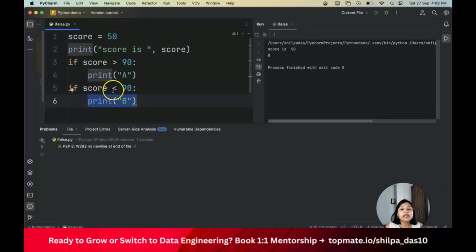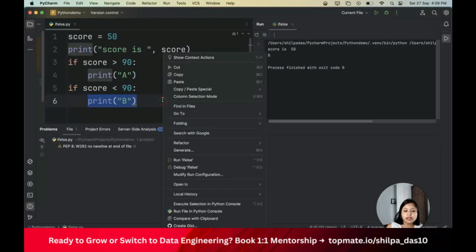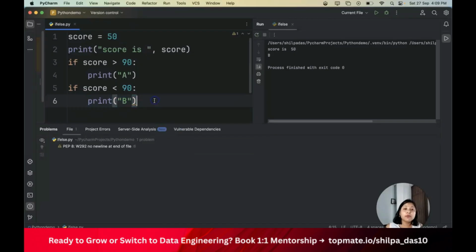Now, in this, if you see, there are two if statements and both the if statements are independent. So instead of putting some statement which is independent, I want to just check this condition, and if in case it's not greater than 90, whatever condition it comes, then I need to go to the else statement.